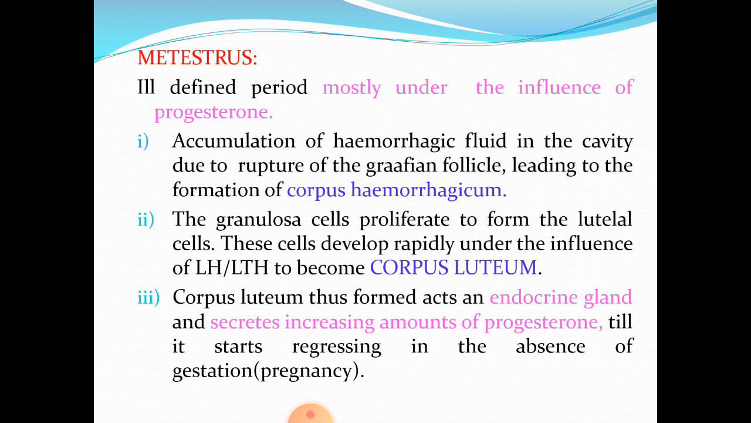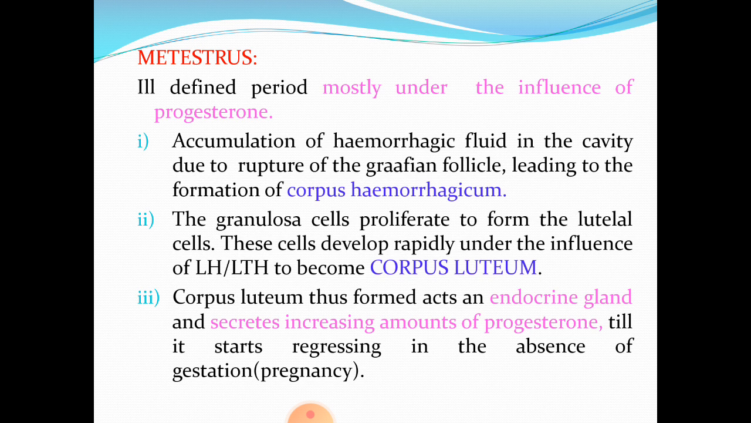Then estrus phase is followed by Metestrus. It is also an ill-defined period like Proestrus, but it is mostly under the influence of progesterone. Progesterone is released under the stimulation of LH, that is luteinizing hormone, elaborated from the adenohypophysis. Now, the progestogenic phase starts with the onset of Metestrus.